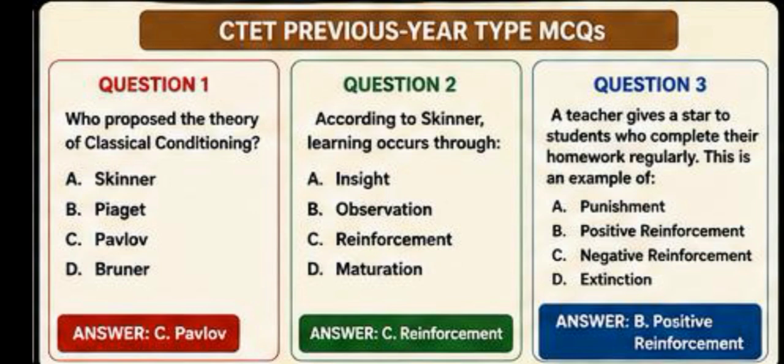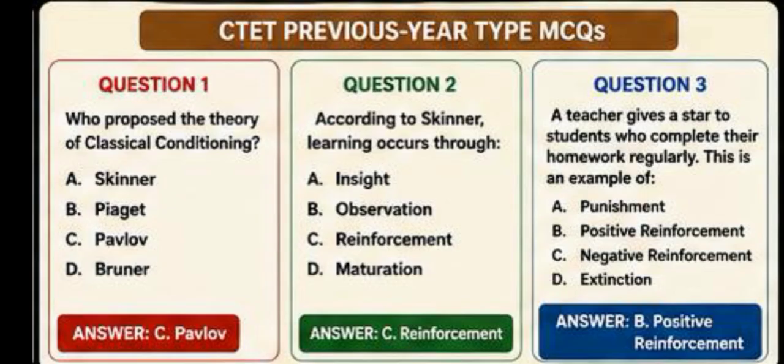CTET previous year type MCQs. Question 1. Who proposed the theory of classical conditioning? Option A, Skinner. Option B, Piaget. Option C, Pavlov. Option D, Bruner. Here the answer would be option C, Pavlov.